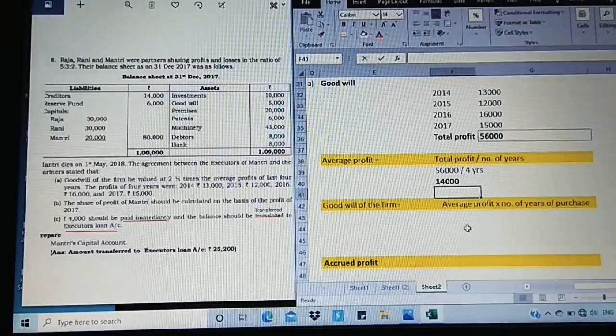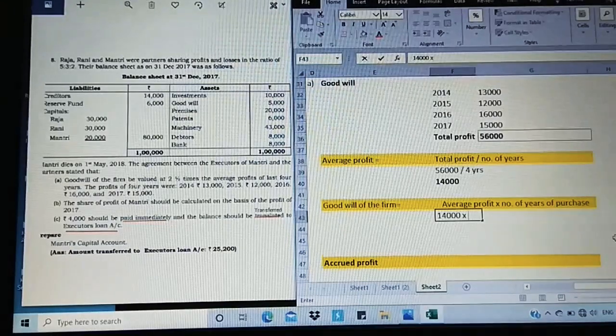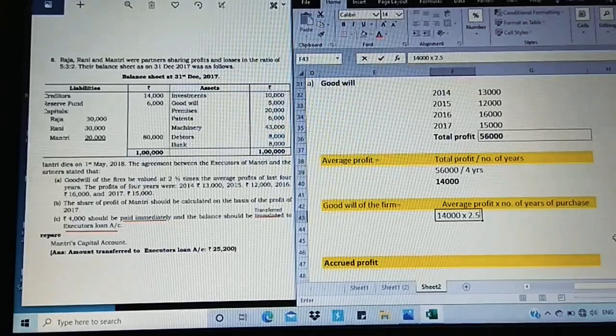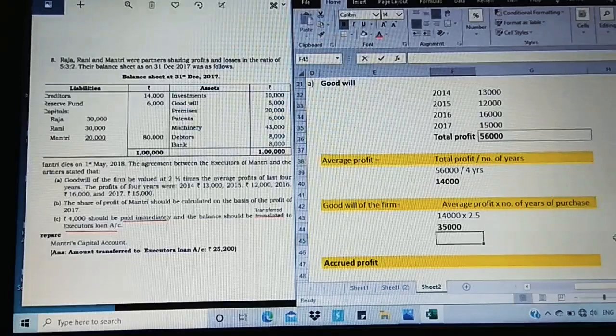Now using this, we are going to find out what is the goodwill of the firm. So it's based on average profit into number of years of purchase, that is 2.5 times. So 14,000 into 2.5. Instead of taking 1 by 5, I take 2.5, so it's easy for us for the calculation. Especially when you use Calc, we can't take 1 by 2, so we can use the option of 2.5. It's 35,000. So the goodwill of the firm we found is 35,000.